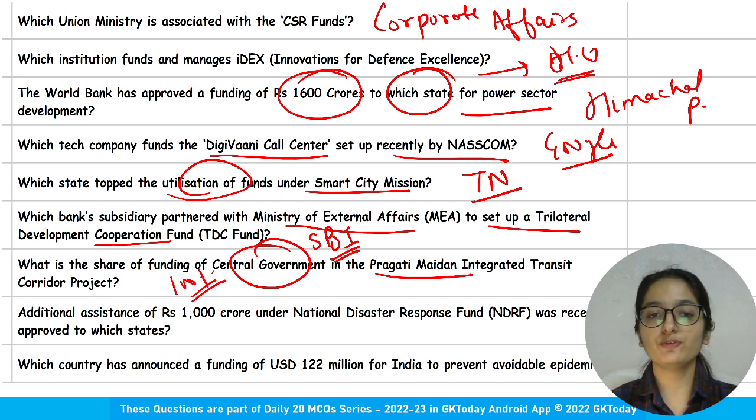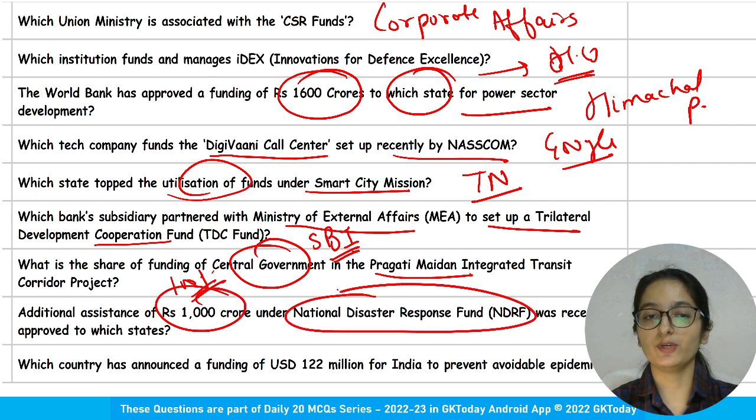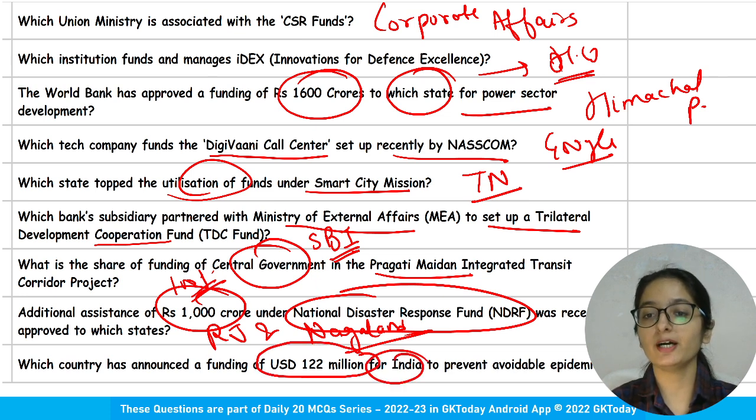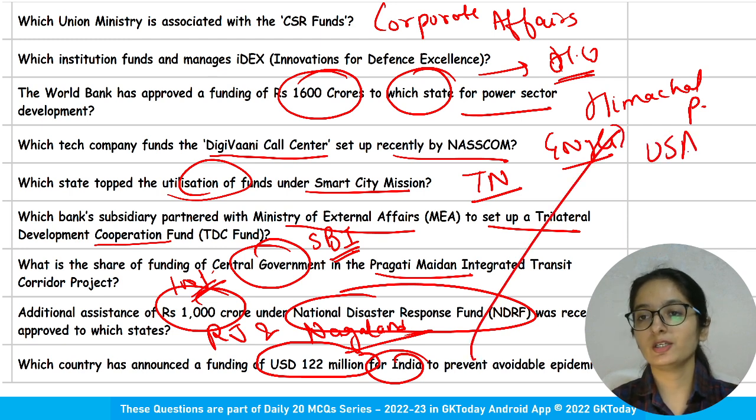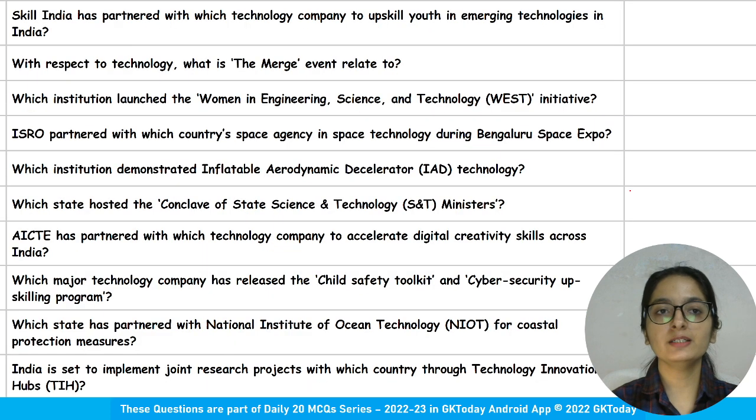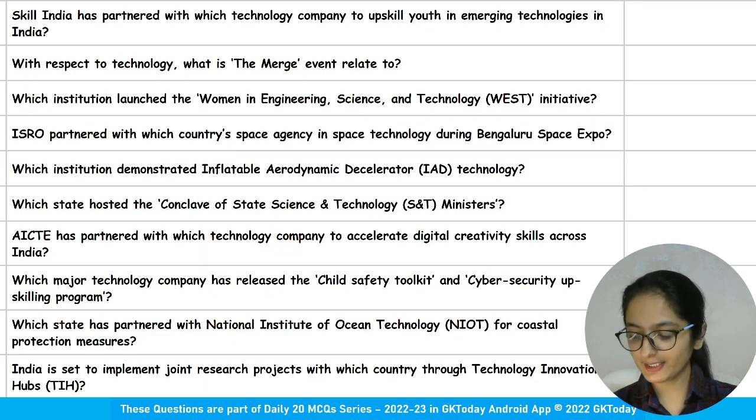Additional assistance of rupees 1000 crore under National Disaster Response Fund was recently approved to which states? Rajasthan and Nagaland. Which country has announced a funding of 122 million US dollars for India to prevent avoidable epidemics? Answer is USA. Clear? Moving on to the next set of questions.